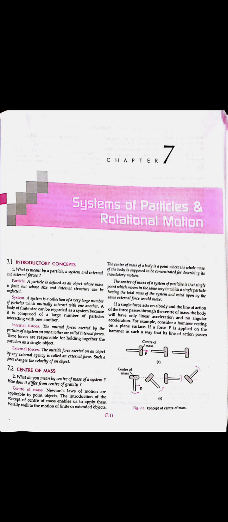For translatory motion, just see an example. If you slide a book or a compass or any solid body along an inclined plane, this body will have a lot of particles inside it. When it moves, no other surface will be touching that inclined plane, right? Only one surface of that body will be in contact with the inclined plane. So we can say that this is a translatory motion.